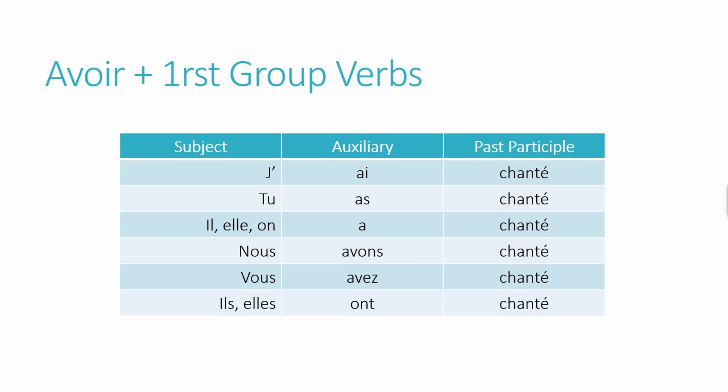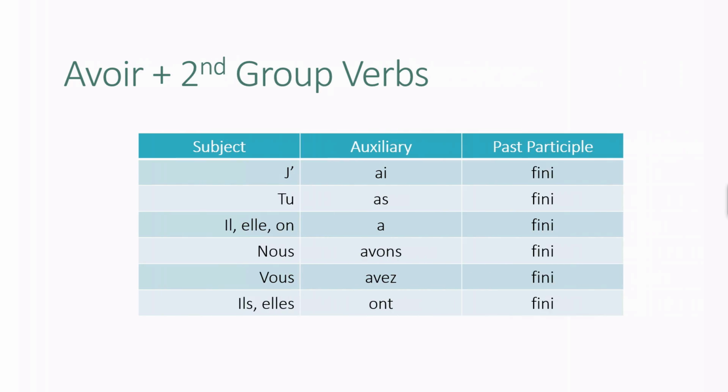For example, to sing here. So the passé composé, to translate I have sung, I sang. You can say in French, j'ai chanté. So here the auxiliary verb is avoir and the past participle is regular, all the time chanté. So j'ai chanté, tu as chanté, il a chanté, elle a chanté, on a chanté, nous avons chanté, vous avez chanté, ils ont chanté, elles ont chanté.